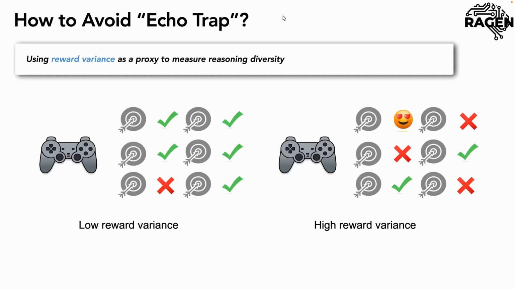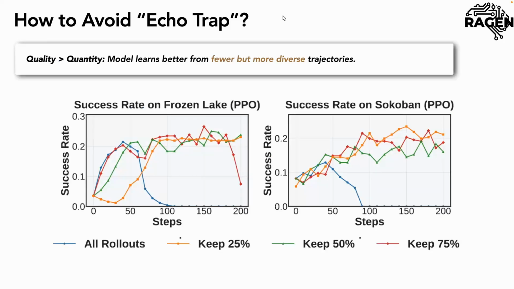So we try to encourage the model to explore more. We use the reward variance as an indicator to rank all the trajectories we roll out in the first stage. And if we keep 20% or 50% or 70% of the trajectories, the model's training is much more stable. So it basically means we don't want to leverage all the data; data quality is much more important than data quantity during RL training.